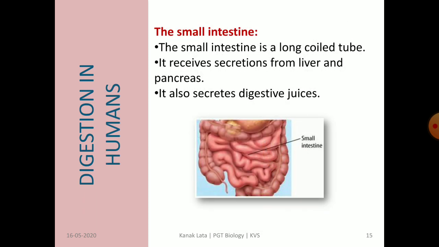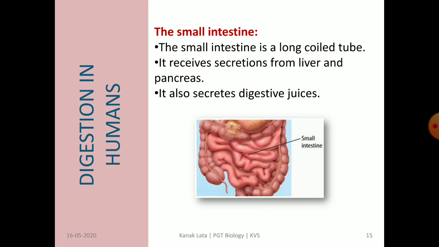Next organ of the digestive system is small intestine. It is long and coiled. It receives the secretions from the liver and pancreas and also secretes digestive juice, called succus entericus.